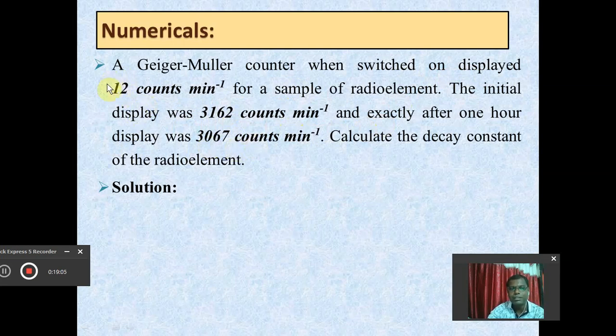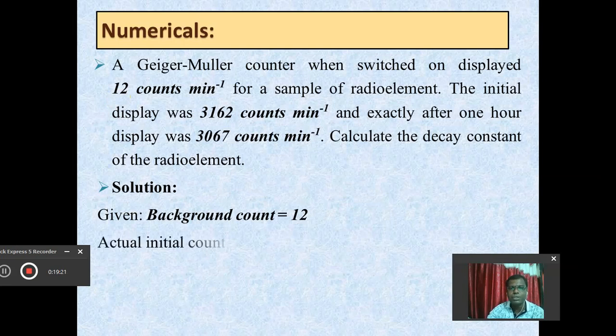So there are three readings. One is at the start of the GM counter without sample, the counts per minute without sample. This is the background count, which is because of some factors other than the radio sample. And 3162 is the initial count, which is the initial activity, but it also includes the background count, so we have to subtract this.